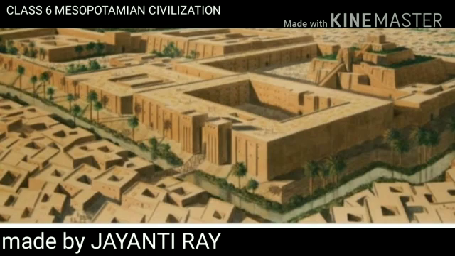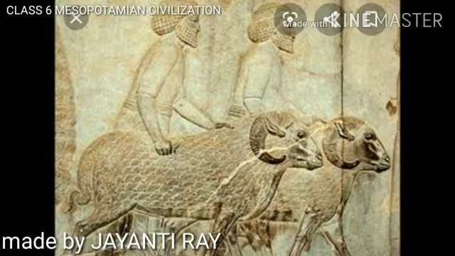The houses were built of mud bricks. The rooms in each house were grouped around a central courtyard. They had a developed civilization and town planning during that time also. Now the third, we can see the occupation. Agriculture was the main occupation, as we have discussed in the very beginning.